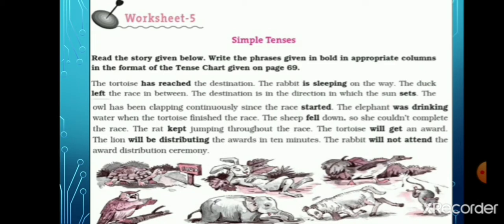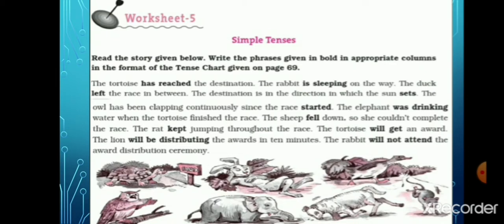The tortoise has reached the destination. The rabbit is sleeping on the way. The duck left the race in between. The destination is in the direction in which the sun sets. The owl has been clapping continuously since the race started. The elephant was drinking water when the tortoise finished the race.